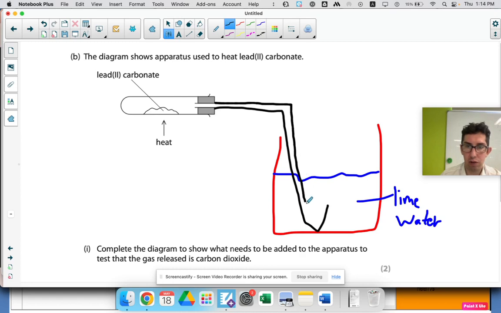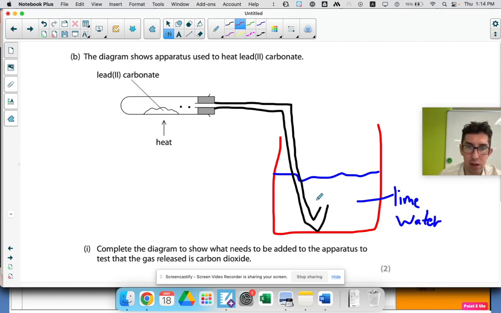It's quite hard for me to draw because I'm doing it with a mouse. If you start putting shading on, you will lose marks because this is meant to be a schematic showing that the gas can get through here, through here, through here, and in here. If there's any lines blocking it, then it's going to explode. Okay, and you will lose a mark.